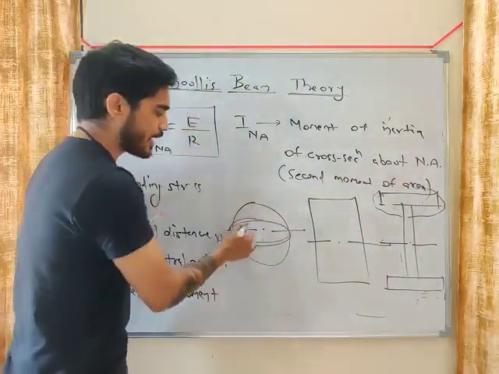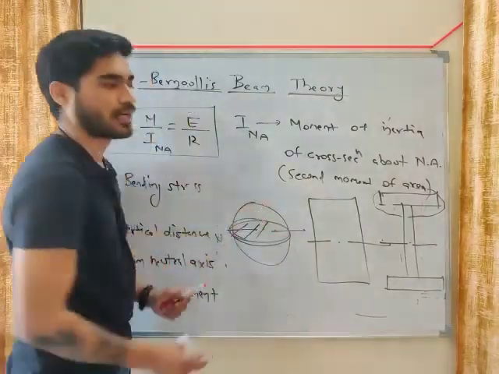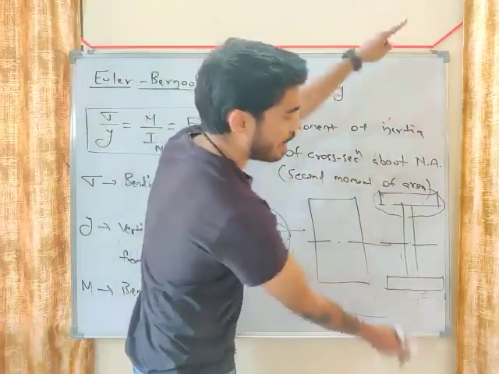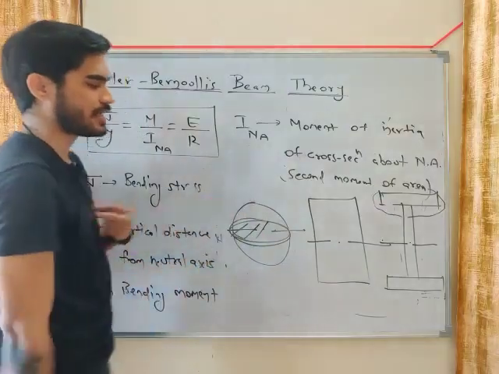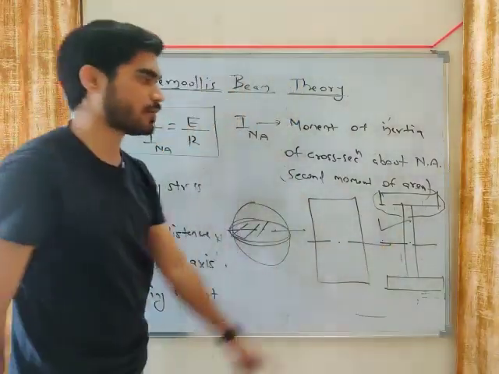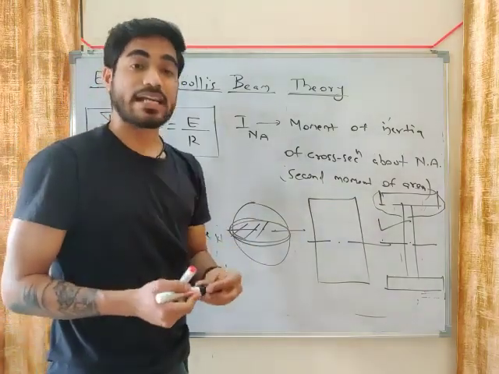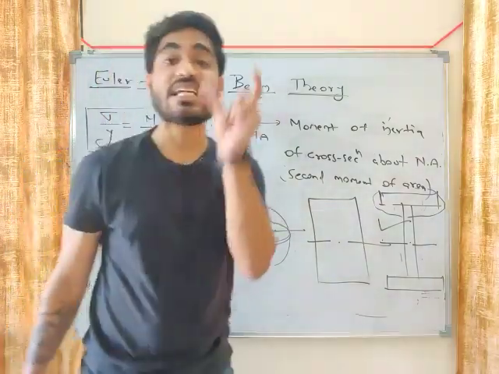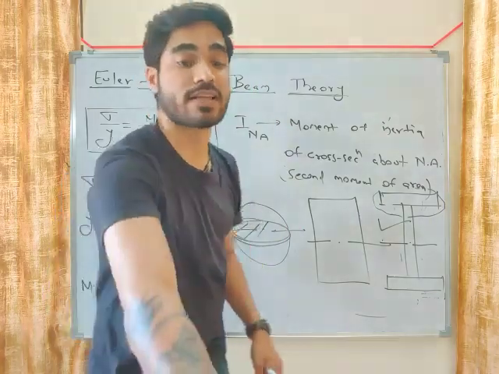Why? Because here maximum area is near the neutral axis. Here maximum area is away from the neutral axis. Here maximum area is near the neutral axis. So this will be good for bending. That's why railway tracks are made of I section. Why are the railway tracks made of I section?